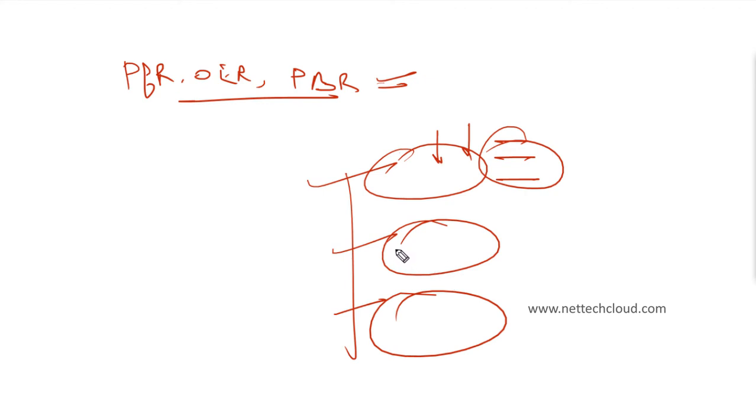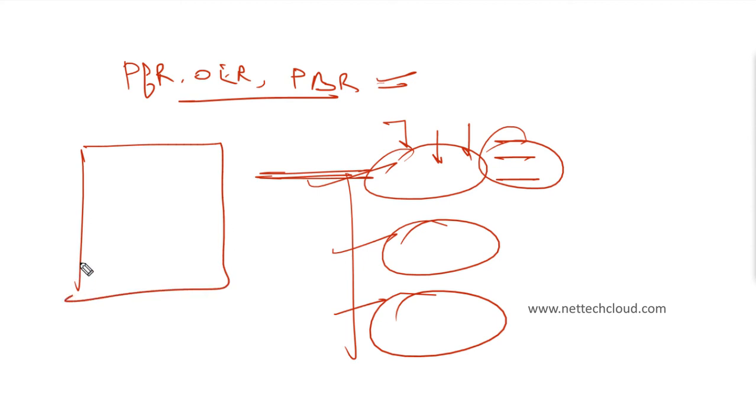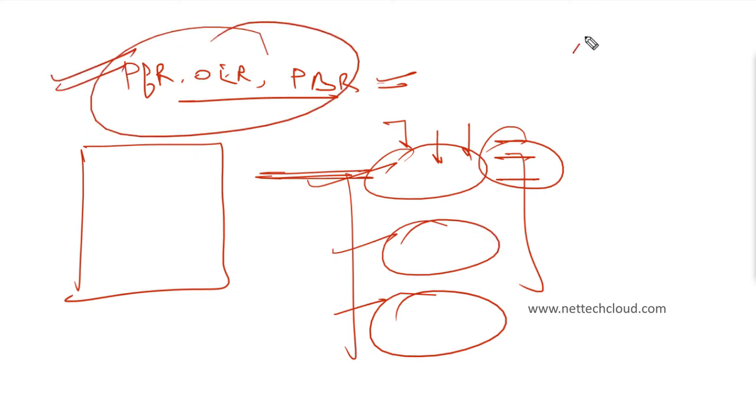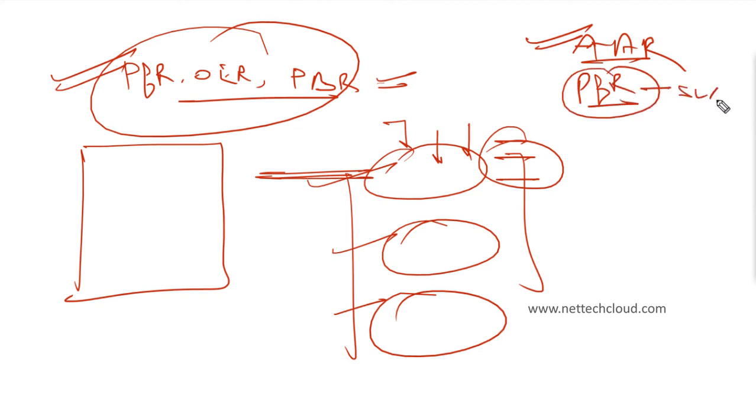In SD-WAN, controllers are decoupled from the device. So the management and control planes, and the new plane here, the orchestrator, vBond, are completely separated and isolated from the WAN edge devices. So yes, it's completely different. Here in SD-WAN we have application-aware routing and performance-based routing on the basis of the service level agreement, SLA, and route selection and data plane policy are all done from the centralized controller only.